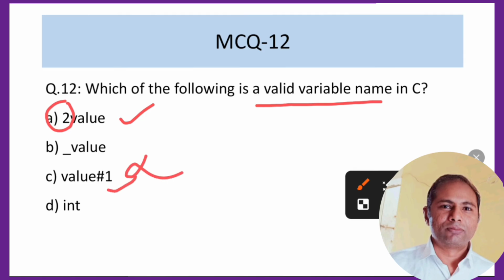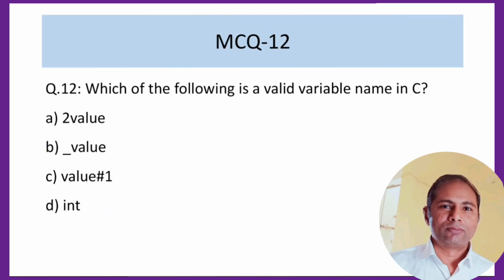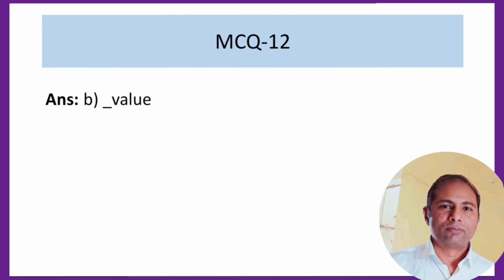We cannot use keywords. Now, if we look at the B option, we can use the underscore and we can use characters. So, according to the rules, we should go for the B option, that is underscore value. We can ask ComputerG for the correct answer. ComputerG says B is the correct answer.